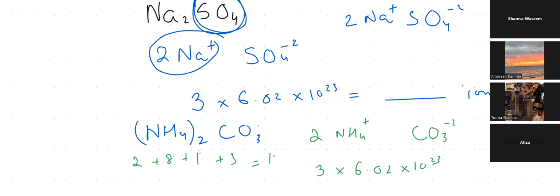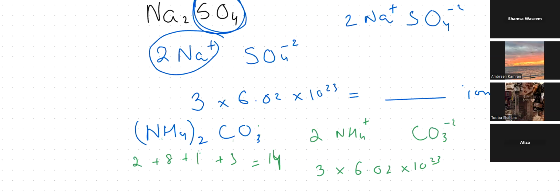Are we knowing how many ions there are because of the charge? How many ions there are is calculated through the polyatomic ions, through the charge. But for the number of atoms, you just have to count the individual atoms.